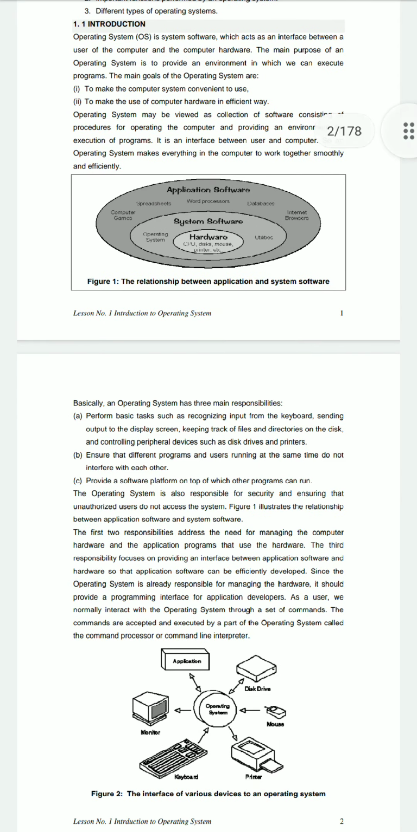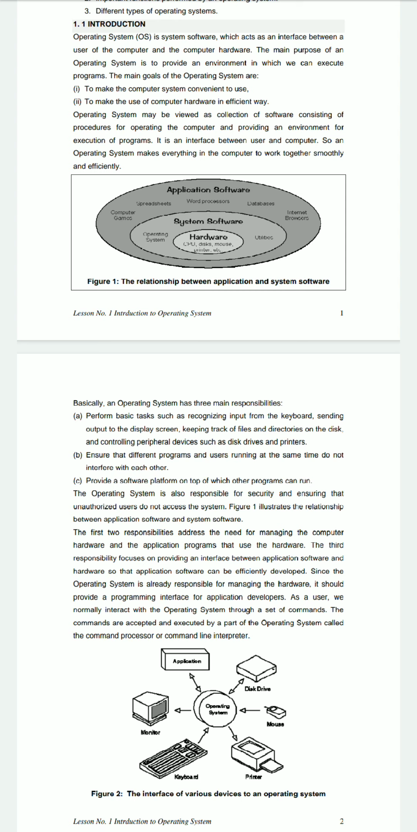Operating system is a system software which acts as an interface between a user of the computer and the computer hardware. It provides platforms to run application software. So the main purpose of the system software is to provide an environment in which the user can execute programs. So basically it makes the computer system convenient to use and makes use of computer hardware in an efficient way.